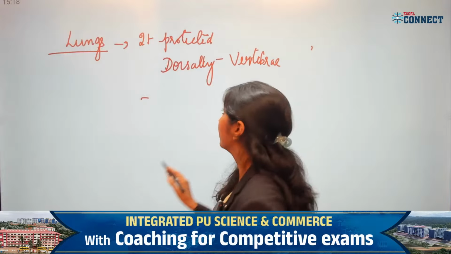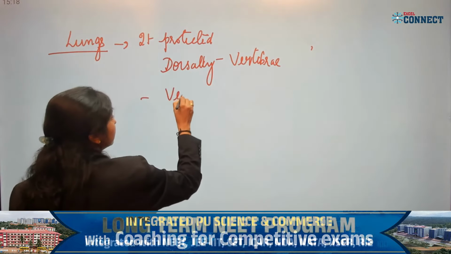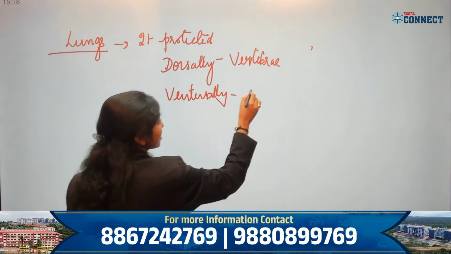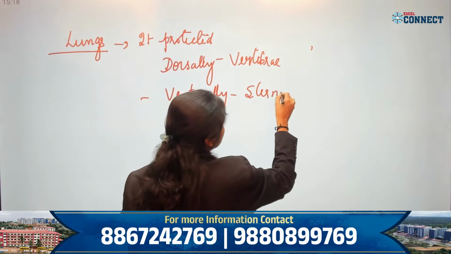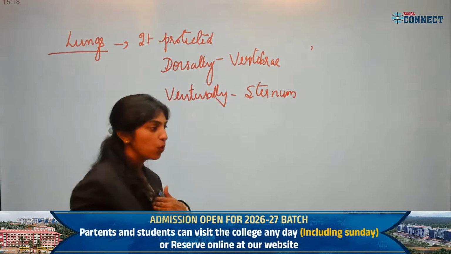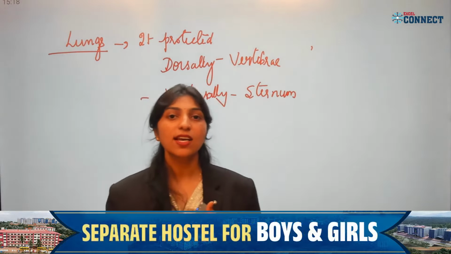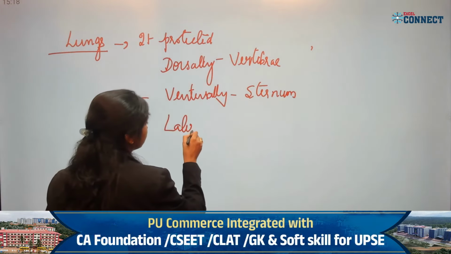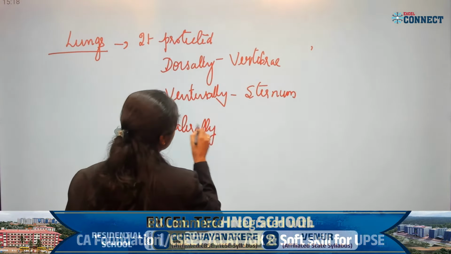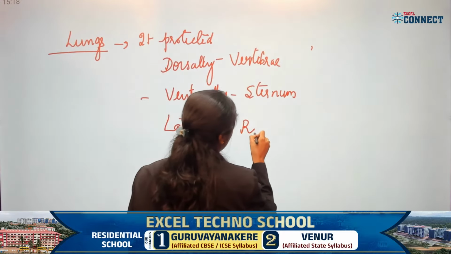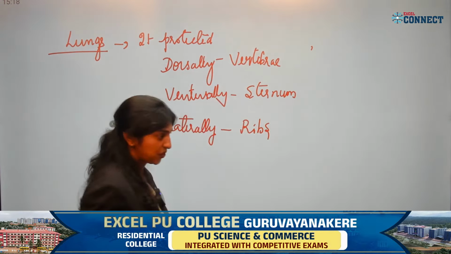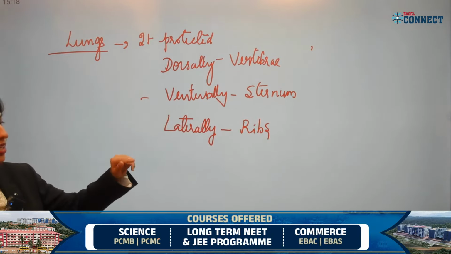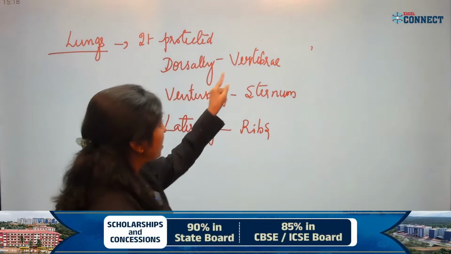And then ventrally by the chest bone called the sternum, the flat bone which is present in the chest, and laterally by ribs. Laterally by ribs. Is it clear? Okay, lungs, it is protected dorsally by vertebrae.